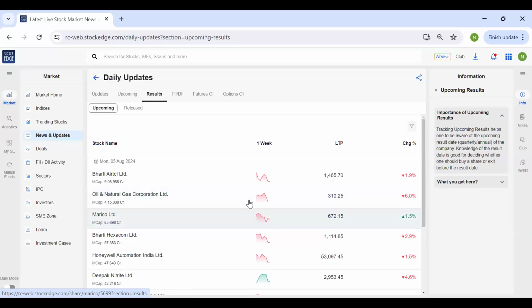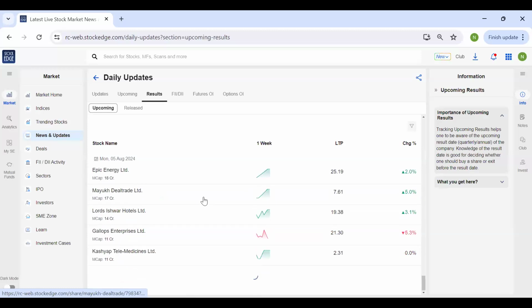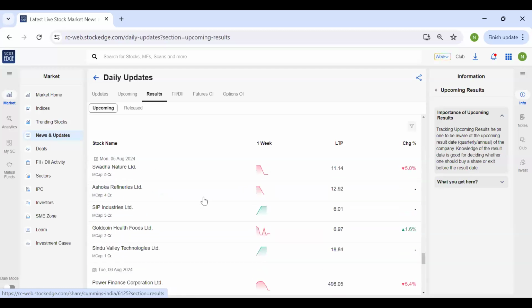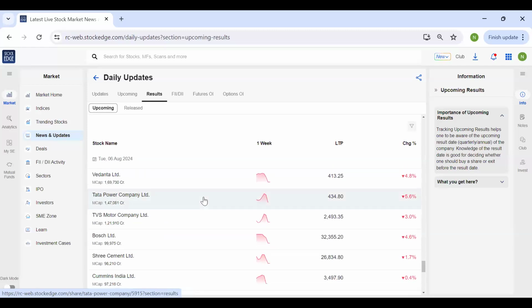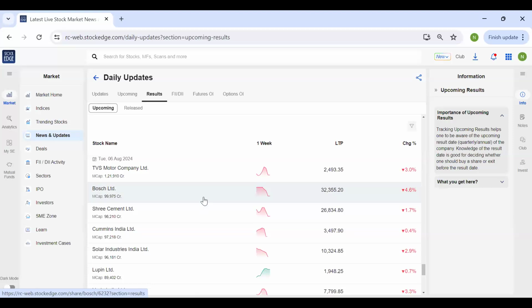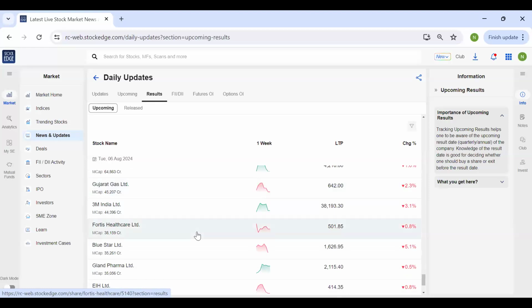Similarly, if you wish to look for the stocks that are important and will be in focus based on their results for tomorrow, you can just scroll down. Yeah. So tomorrow, if you see Power Finance Corporation, Vedanta, Tata Power, TVS Motor, so many FNO stocks, apart from that, Solar Industries, PB Fintech, Gujarat Gas, 3M India, Fortis Healthcare. So just see the kind of list there is. The list is so long and it is difficult to remember.